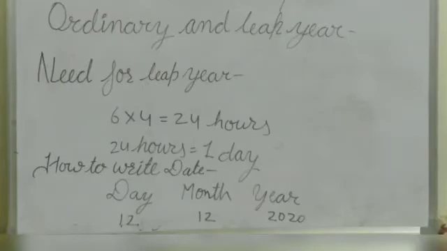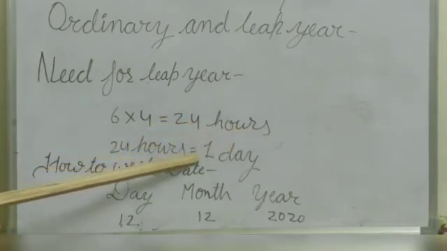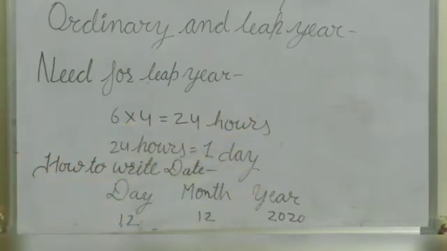Why do we need a leap year? The earth takes nearly 365 days and 6 hours to complete one revolution round the sun. For the sake of convenience, the year is rounded off as 365 days. The leftover 6 hours are accumulated and added after every 4 years. 6 into 4 is equal to 24 hours, or 1 day. In the month of February, thus, a leap year occurs once in 4 years.